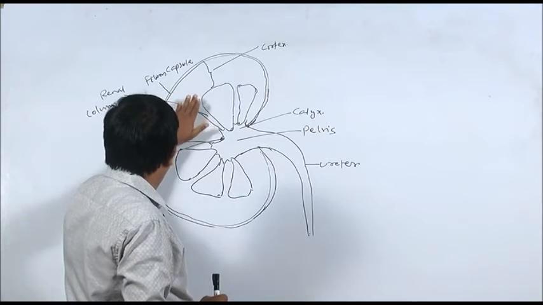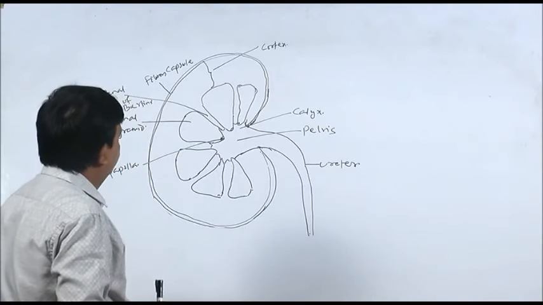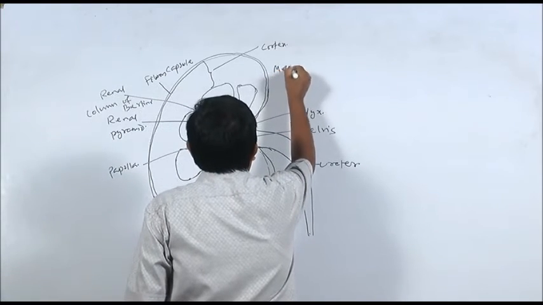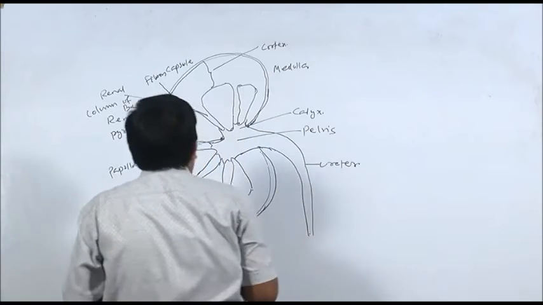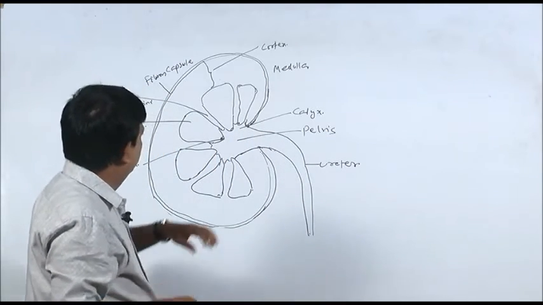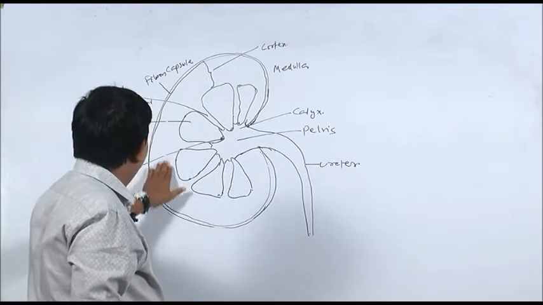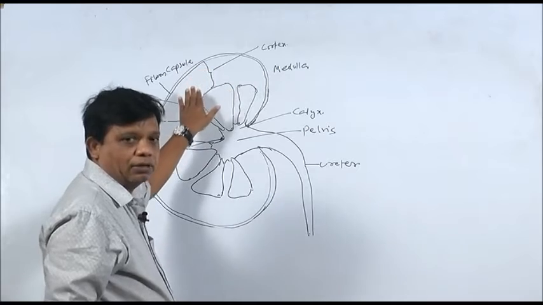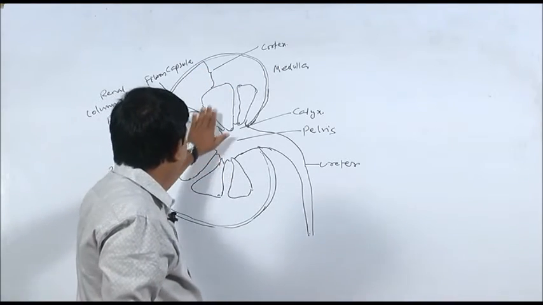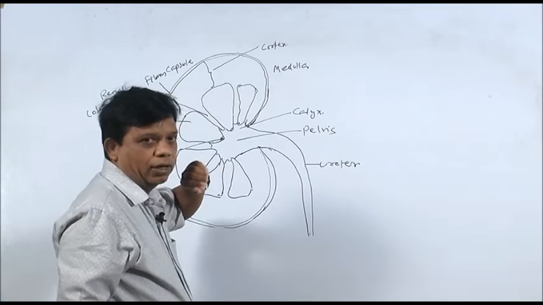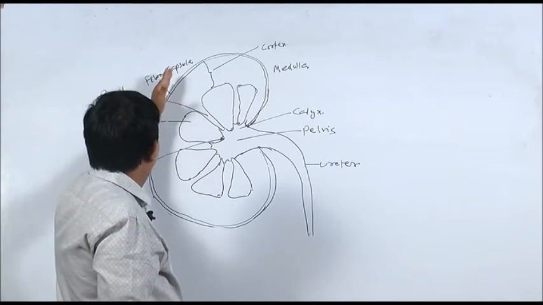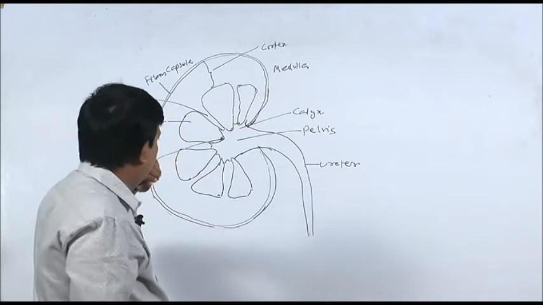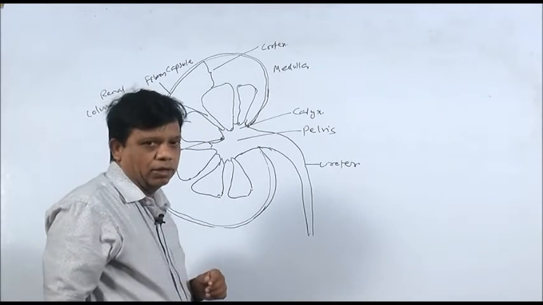Then within the kidney, you will differentiate two parts. There is cortex and medulla. The outer part is known as cortex. This is the cortex. The outer part of kidney is cortex, and this inner part is known as medulla. So immediately below the fibrous capsule, cortex is there. Cortex appears granular.